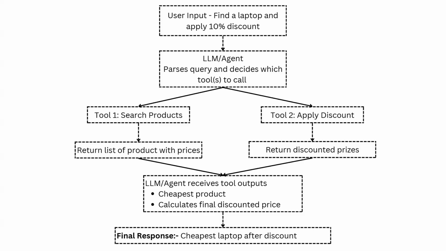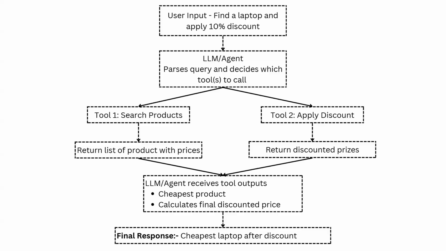The AI will first call the tool to search products, and the function will return the list of available products with the prices. It's like sending the response to the AI as a mini product database. Now the AI has real data it can work with. The next step is where the AI will pick the cheapest one and apply the discount.